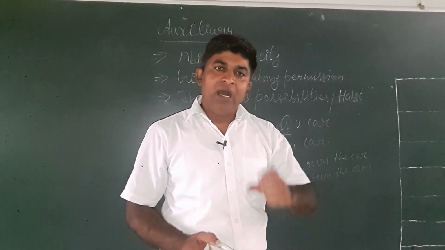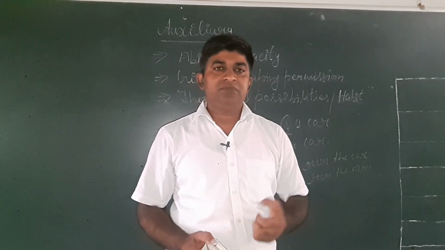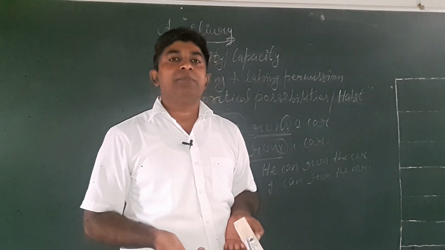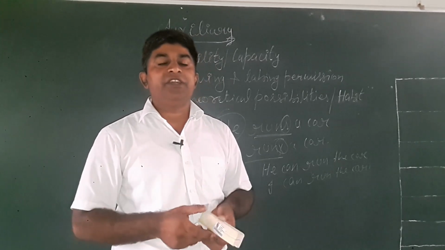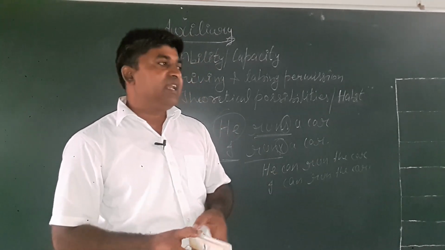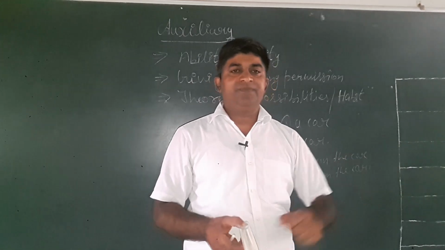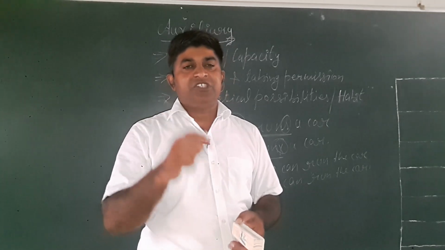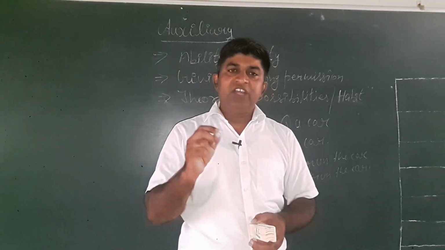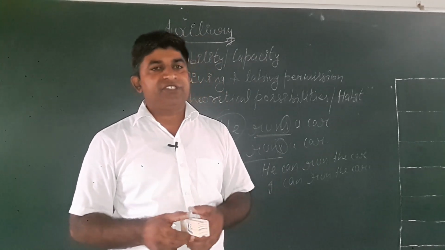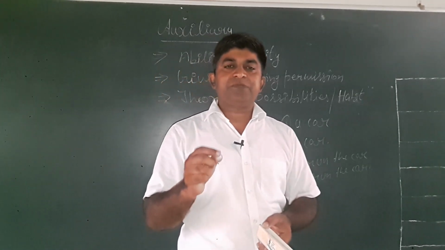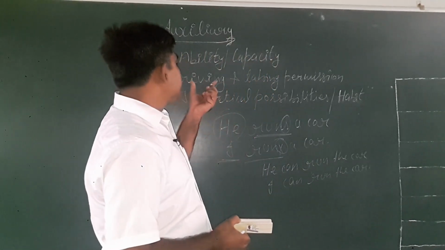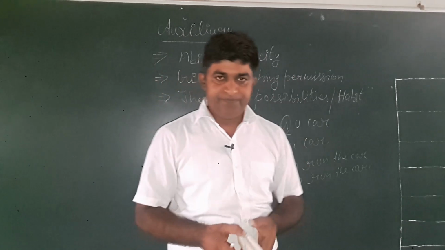For example, I can speak 5 languages. This is my ability. I can operate computer. This is my ability. I can teach English. This is my ability. On the other hand, I can lift 100 kg weight. I can lift this box. This is my capacity. So, in present, if a person is having any ability or capacity, it is expressed by using auxiliary can.